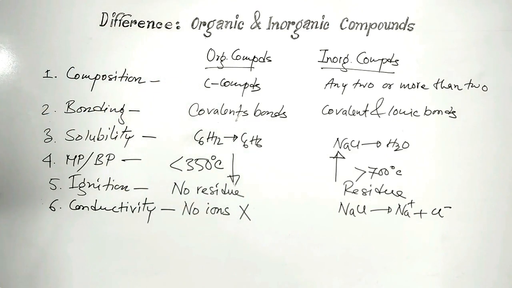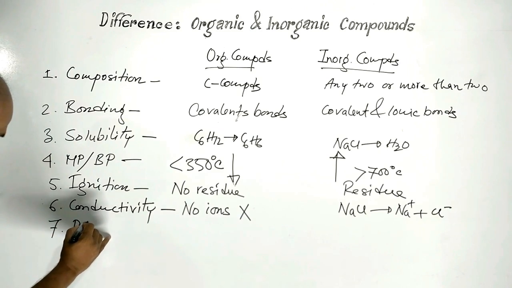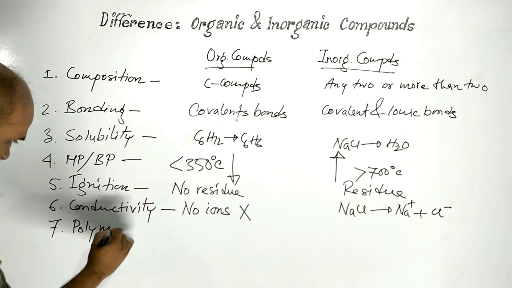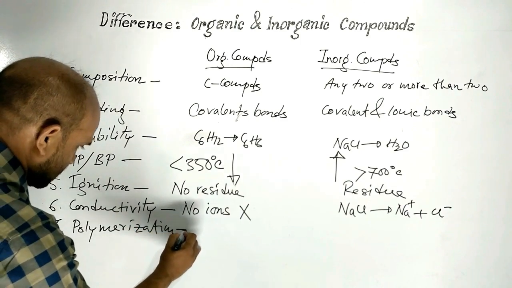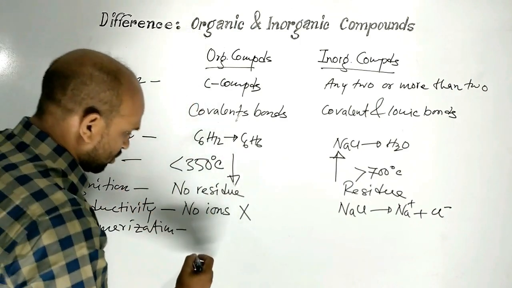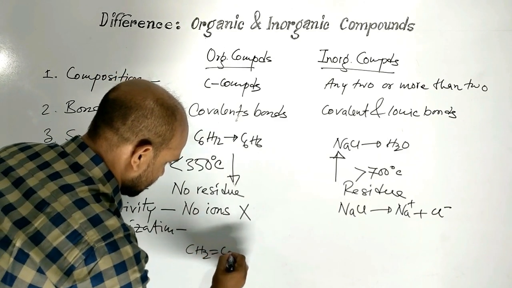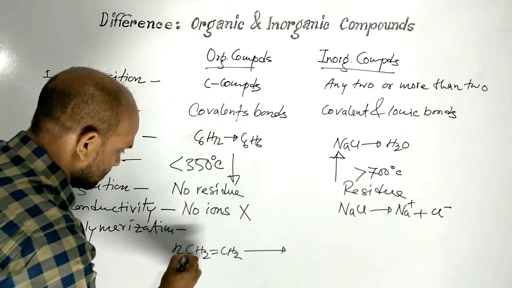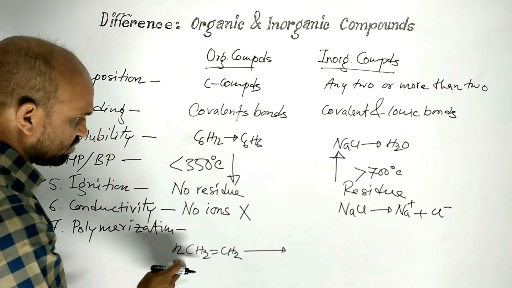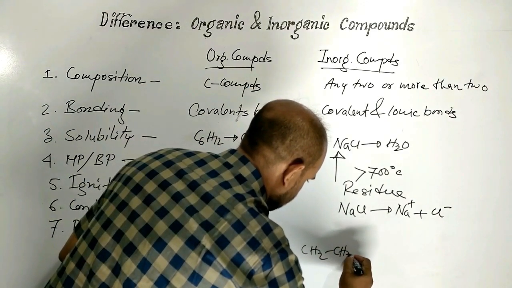Next point is point number 7, polymerization. Organic compound like ethene. Ethene polymerizes to polythene.